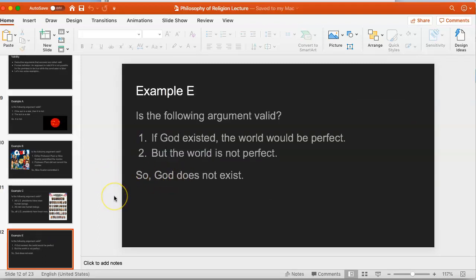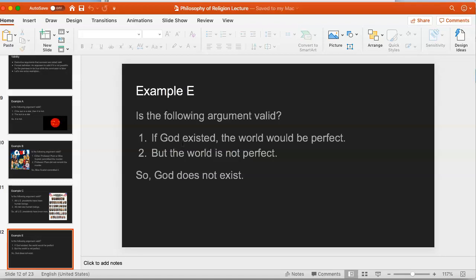So let's turn now to argument D, which is not on one of these slides, that says, if the intruder was a stranger, the dog would have barked. The dog did not bark, so the intruder was not a stranger. And that one, again, is valid. If we understand the first premise to say that the intruder's being a stranger would be enough to make the dog bark, and then we know that the dog didn't bark, then we can infer that the intruder was not a stranger.